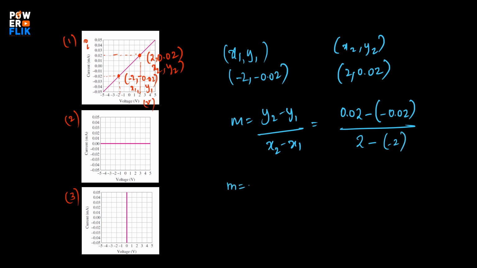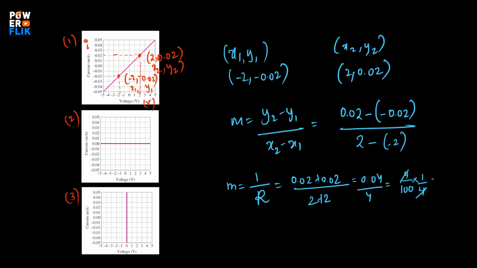So m, which is nothing but 1 by R, is equal to 0.02 plus 0.02 by 2 plus 2, which is equal to 0.04 by 4. This can be written as 4 by 100 divided by 4. The 4s cancel, it is 1 by 100.